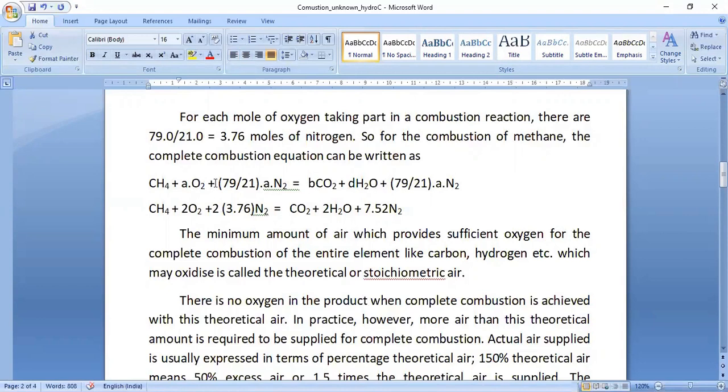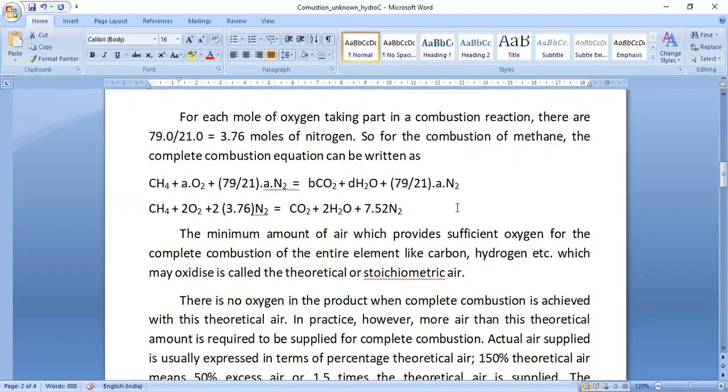By balancing carbon, oxygen and hydrogen we get the values of A, B and D. This is the complete combustion equation for methane: CH4 plus 2O2 plus 2 into 3.76 N2 gives CO2 plus 2H2O plus 7.52 N2.